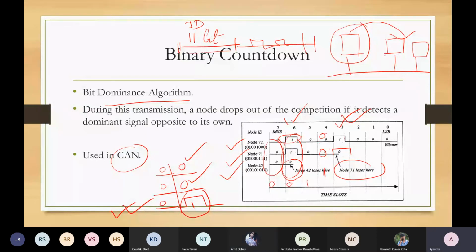See, when we are talking about the binary countdown algorithm, that can be adopted in different scenarios. The priority may be static, may be dynamic. But the important thing is that whenever they are releasing that message frame, maybe that 11-bit was generated in a dynamic way or maybe a static way.